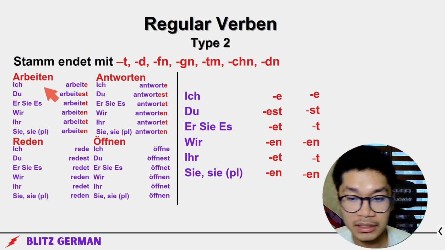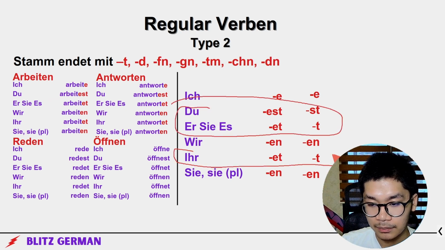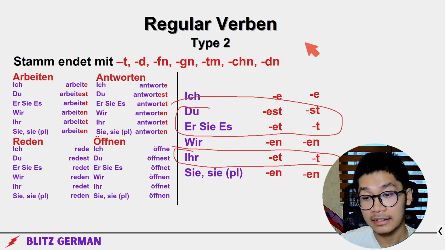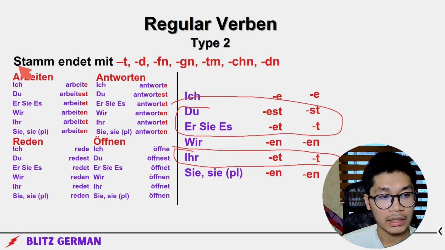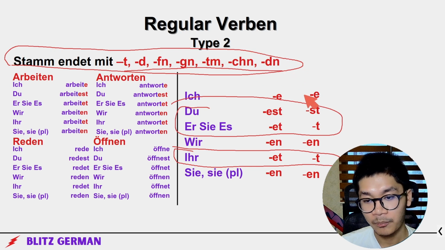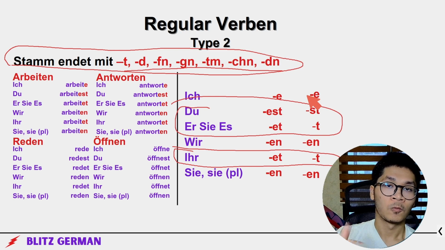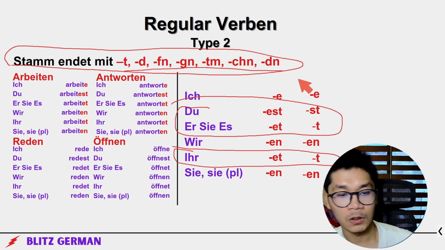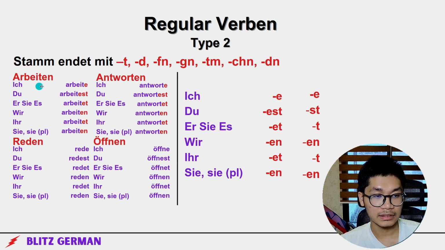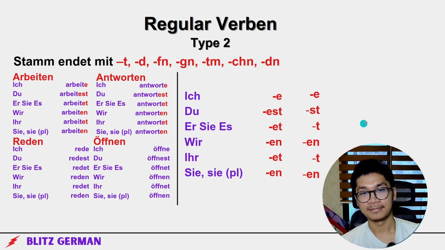This is the summarization. The only difference is here and here. Add an E when there is a T. If the stem ended with T, D, F, N, G, N, T, M, T, and the N, add an E when the Endung ends with T. Also, arbeiten means to work, antworten means to answer, reden means to yap or to talk, what I'm doing right now, ich rede. Öffnen means to open.